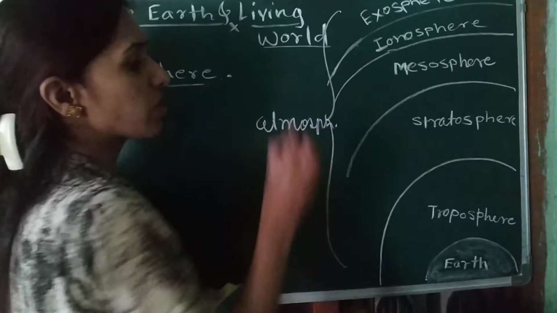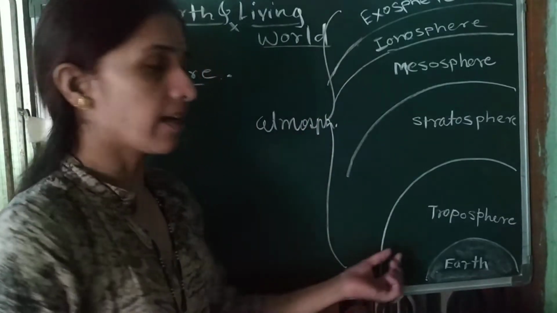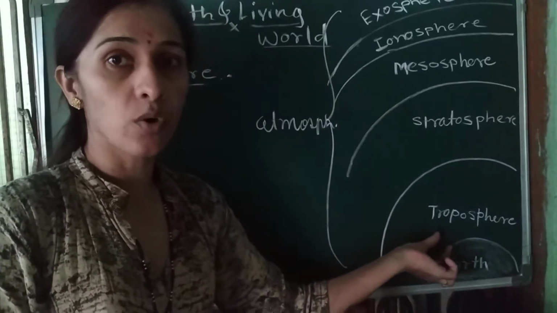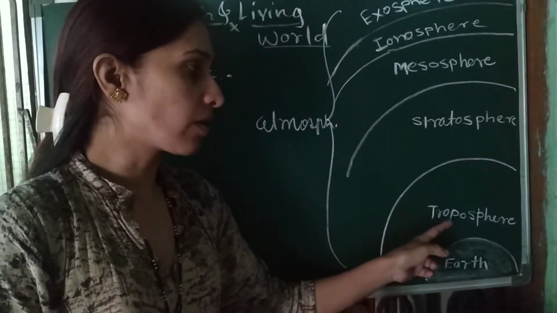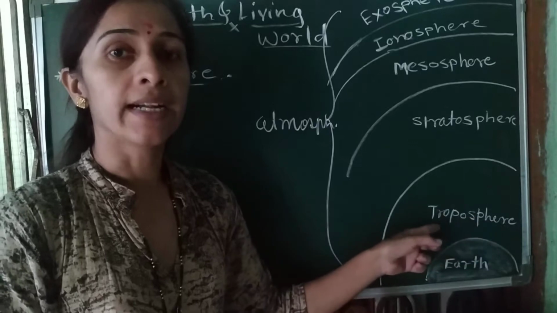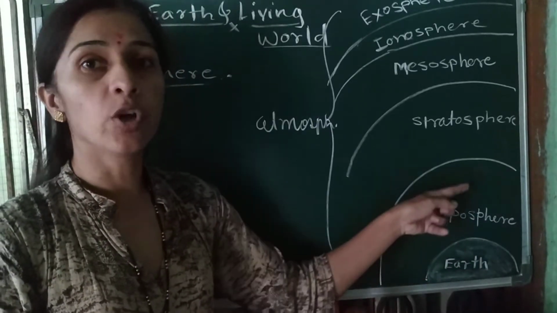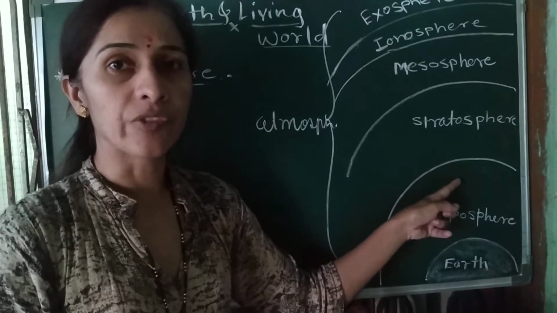In the atmosphere, the layer which is close to the earth is called the troposphere. It is near about 13 kilometers from the height of the earth.